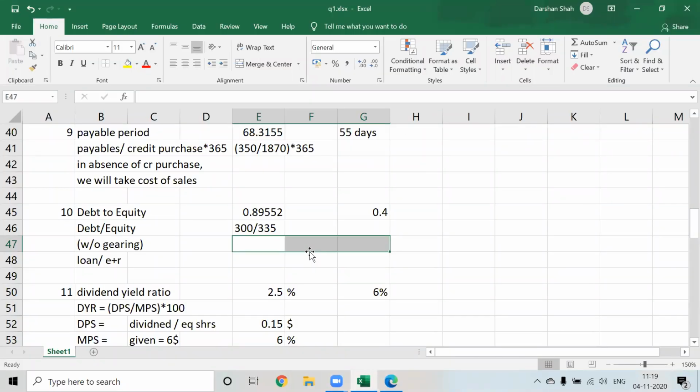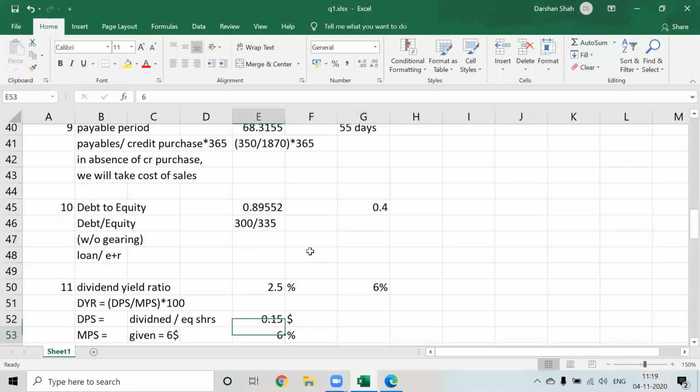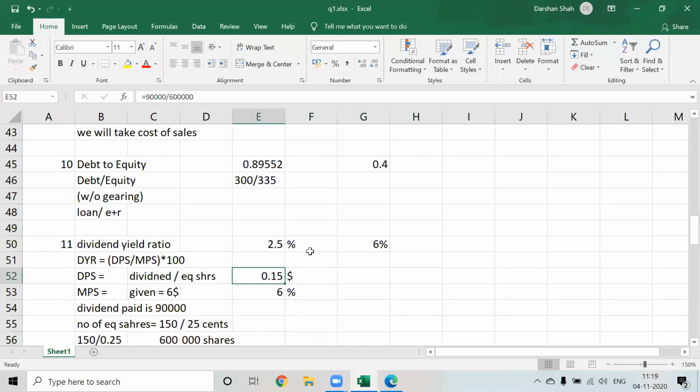Okay, so from cost point of view, what is happening? Having more debt will reduce the overall cost of capital for the company. But at the same time, having more debt means what? Company is having more financial risk. Okay. Is this clear? Yes, sir.